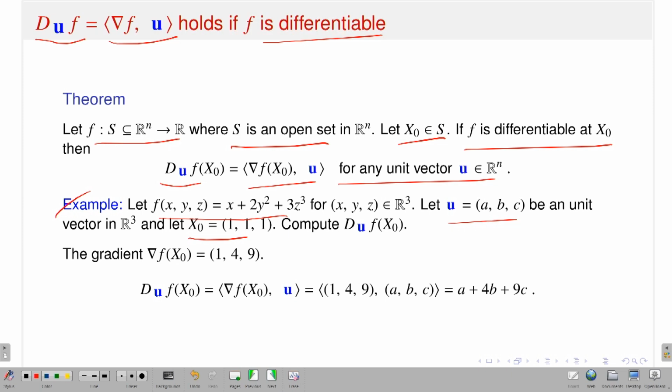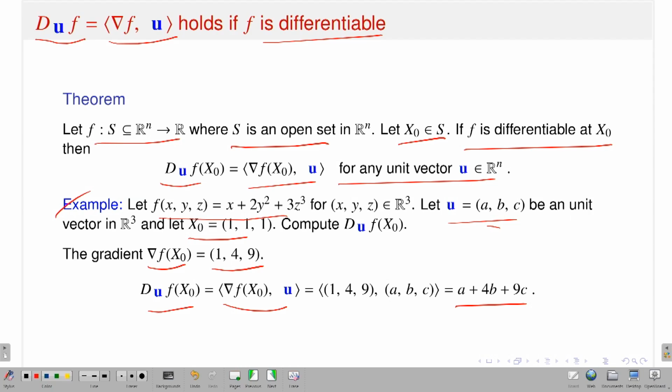Either you can use the direct definition of the directional derivative, or you just calculate the partial derivatives, which easily follow from the definition of the function by keeping the other two variables fixed. You calculate del f del x, del f del y, del f del z, and evaluate them at the point 1, 1, 1. Then form the gradient vector and take the dot product with a, b, c. That is exactly what I have done. If you calculate, the gradient vector is nothing but 1, 4, 9, and u is given as a, b, c, so take the inner product. This is the directional derivative of f at x naught in the direction u. So that is the easy way.